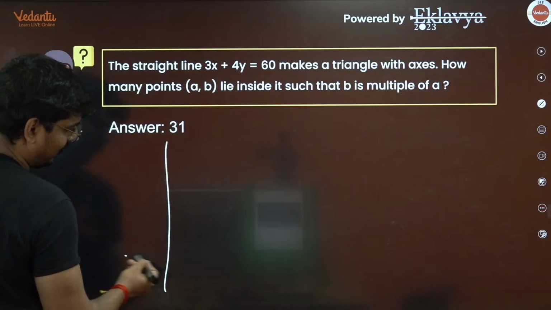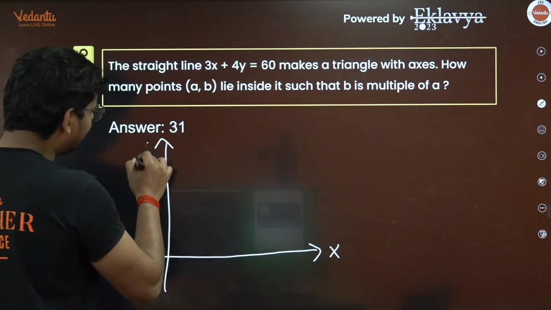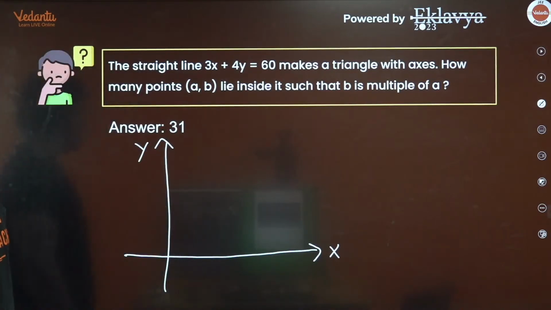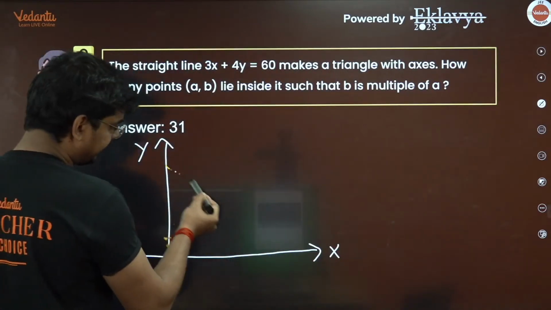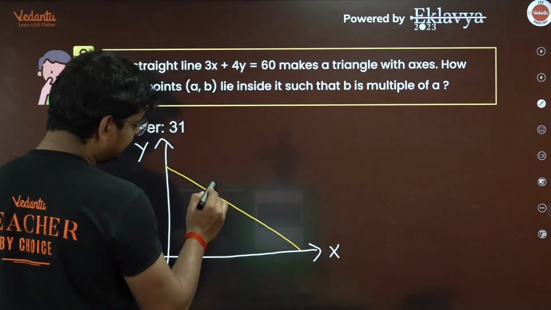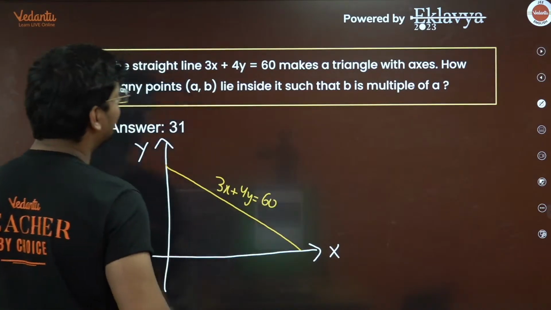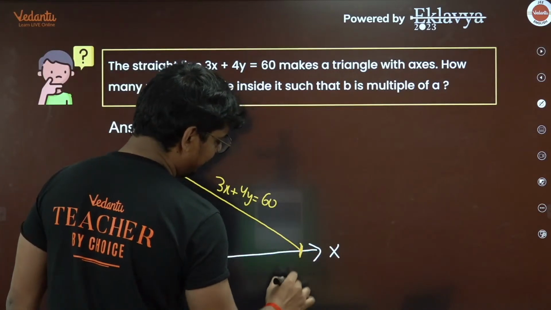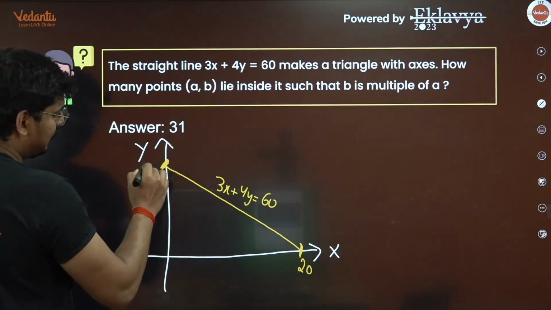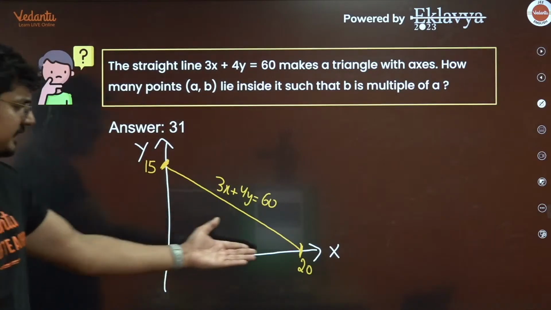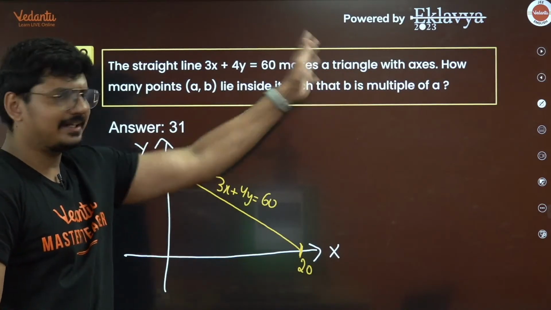The straight line, okay, let me just draw the straight line for you. You have your x-axis here and the y-axis here. The straight line 3x plus 4y is equal to 60, something like this, correct? So this is 3x plus 4y is equal to 60, where let me tell you this point right here is going to become 20 and this point right here is going to become 15. It's pretty simple. Put y equal to 0, you get this point, x equal to 0, this point. Makes a triangle with the axis.